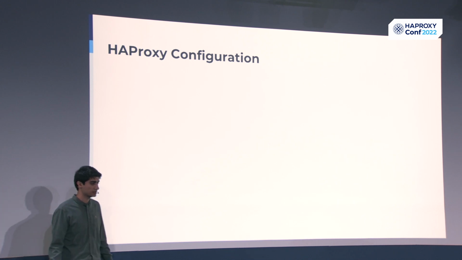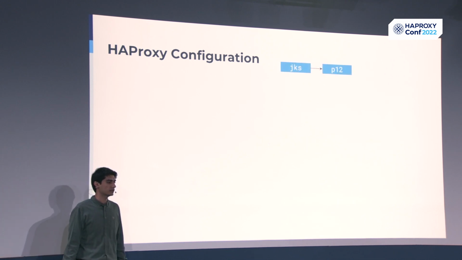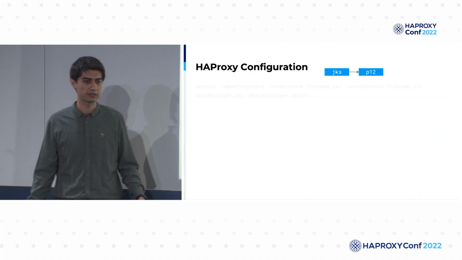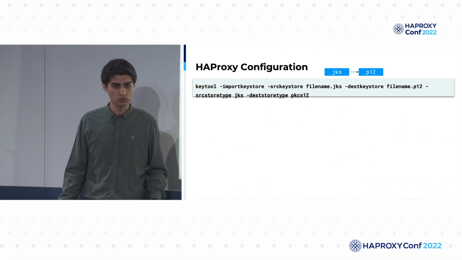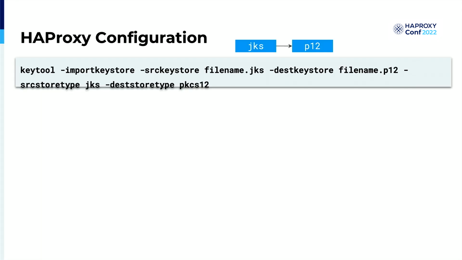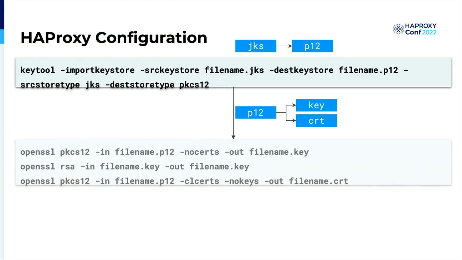So let's see how this happens, and how the JKS is converted into the P12 file. We will use the keytool command line to convert our Java key store file to a P12 file. Then for the P12 file to key and certificate generation, we will again use the OpenSSL command line.